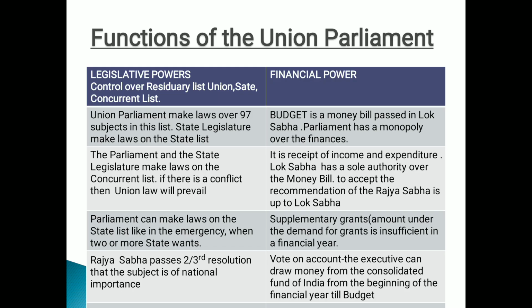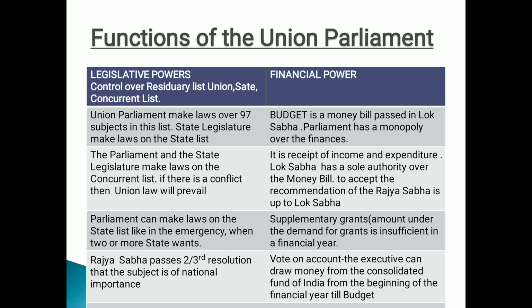Next, let's come to the functions of the Union Parliament. Children should always remember that in this chapter we have first the Lok Sabha, then the Rajya Sabha, and then we'll come to the Union Parliament. Here we are going to study the functions, and the Union Parliament consists of the Lok Sabha, Rajya Sabha, and the President. I hope people have already understood what the Lok Sabha and Rajya Sabha are. So again, let's come to the functions of the Union Parliament.